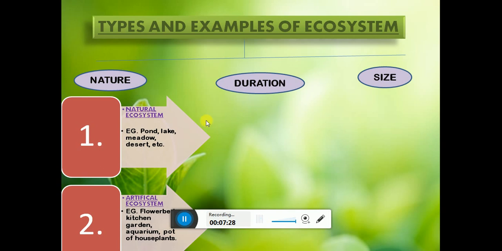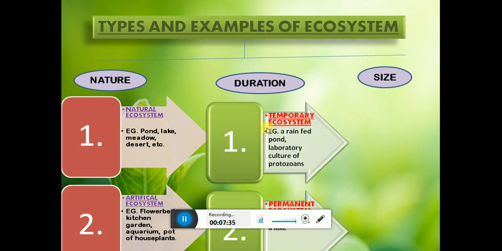Now let's talk about duration. On the basis of duration, ecosystem is classified into two main types, that is temporary ecosystem and permanent ecosystem. Temporary ecosystem, the word itself says that it is very short lived and may be natural or man-made. It's not necessary that only man-made ecosystems are temporary. No, even a natural ecosystem can be temporary. For example, a rain-fed pond.